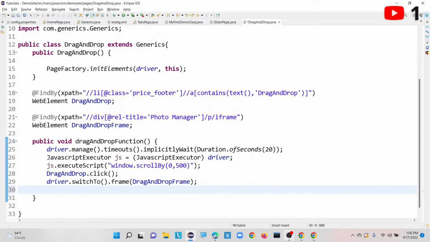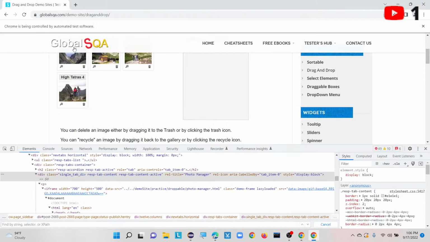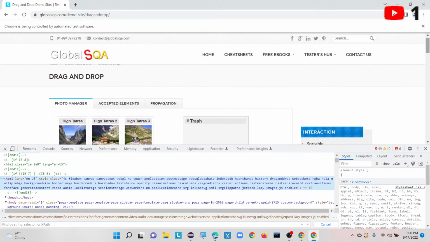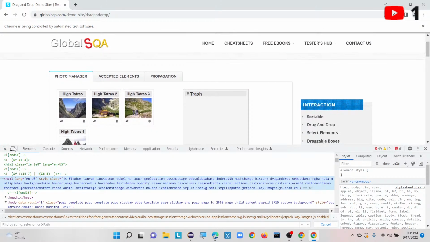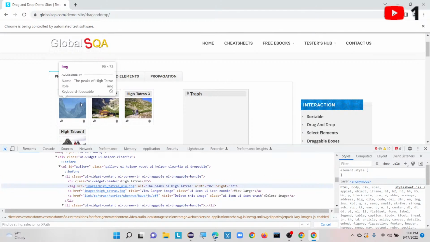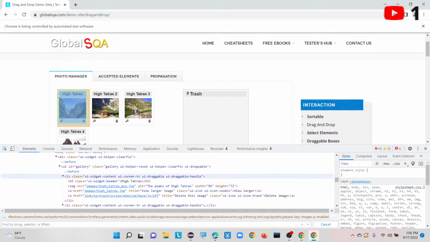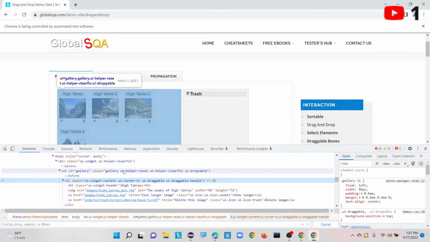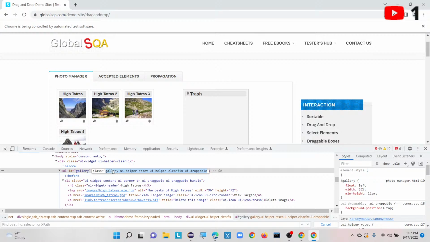So here I am dragging these elements and dropping them into here, right? For example, if I am dragging this particular one, this is our XPath, where it is present inside a ul with id equals to gallery.